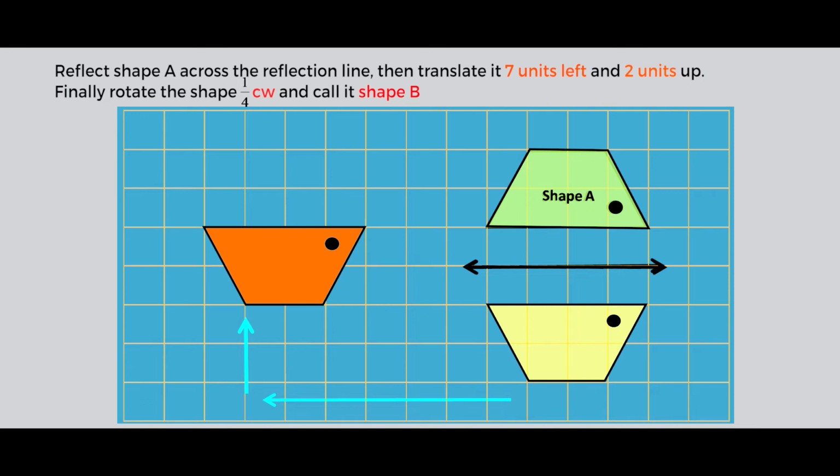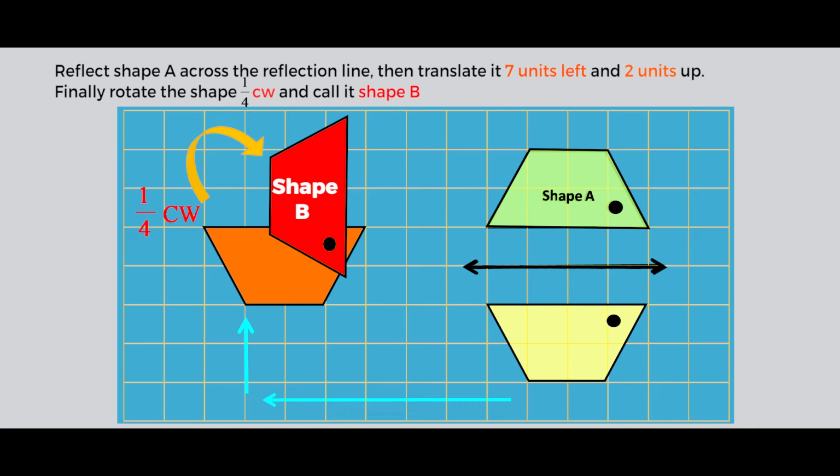The last part of the question asks us to rotate the shape 1/4 clockwise. This is how you rotate the shape 1/4 clockwise. Can you see the red trapezoid there? That is the rotated image of the translated one. So we have to name the red trapezoid as shape B. This is how you combine transformation.